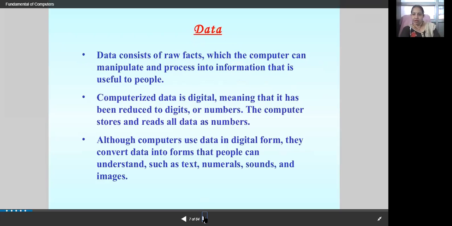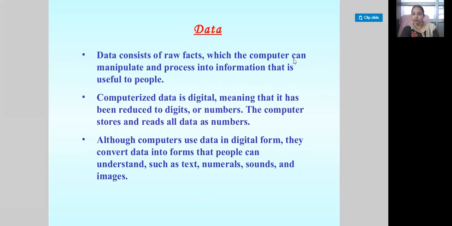So just now after that, the third point, that is data. Data is what? The information that you are putting into your system. Data consists of all the raw facts which the computer can manipulate and process into information that is useful for people. If I am sending you a timetable, then I have made it in Microsoft Word.